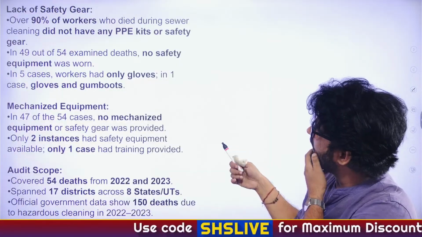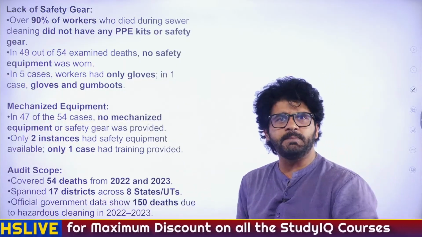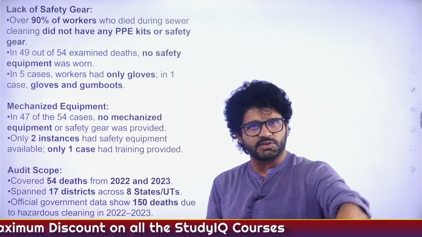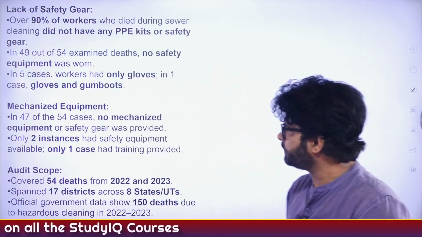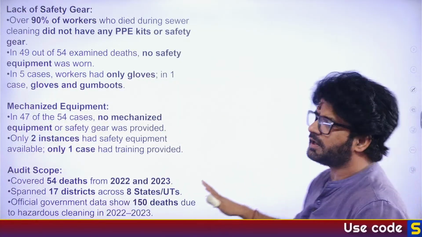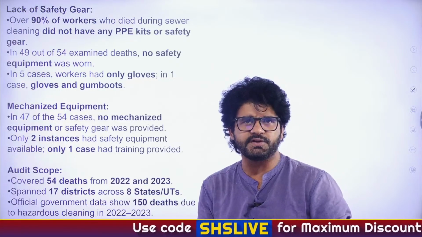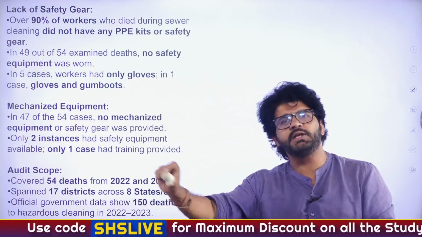49 out of 54 examined deaths, no safety equipment was worn. And sometimes they don't even know what the implications will be. They have no idea about the gases which will be released, poisonous gases, etc. Cool. And you can see all these things. I'm not reading the data. This is just telling you how vulnerable the SC community is. Again, I'm not saying anything about reservation, bro. This is one point which you'll be writing in your exam.